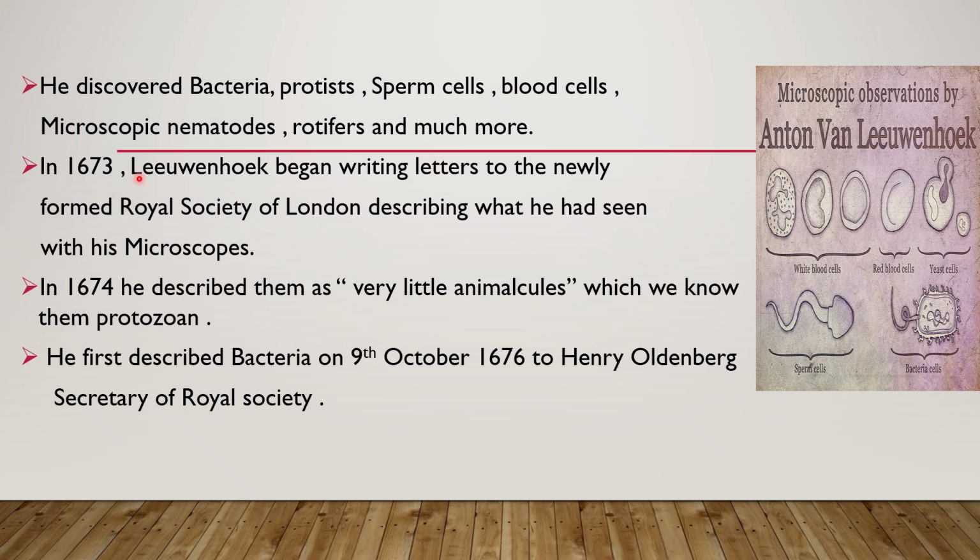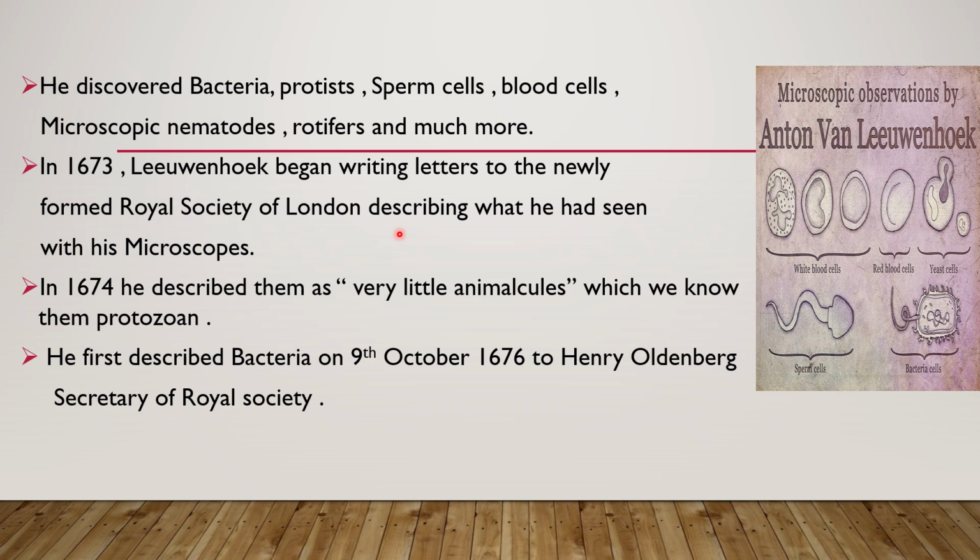And in 1673, Leeuwenhoek began writing letters to the newly formed Royal Society of London describing what he had seen with his microscopes. The Royal Society of London was actually an academy of science. So he started describing everything he had seen through his microscope and sent these accurate descriptions to the Royal Society of London.